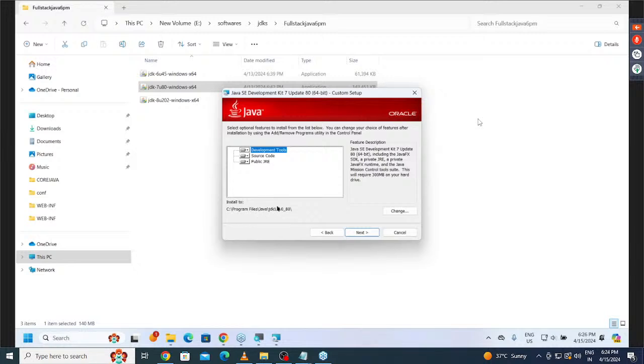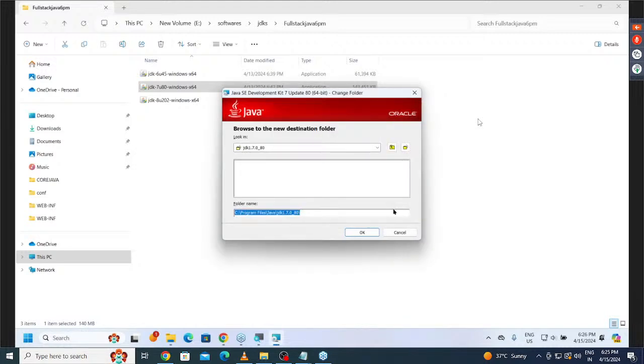The location of the JDK. By default, what location is available? Program Files. Now my convention is that I want to install outside of Program Files. That means directly under the C drive. So what do I have to click there? Change button. I need to click on the Change button. When we click on the Change button, what are we going to do after this?